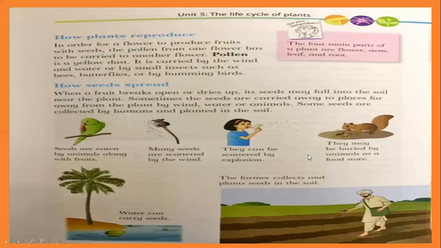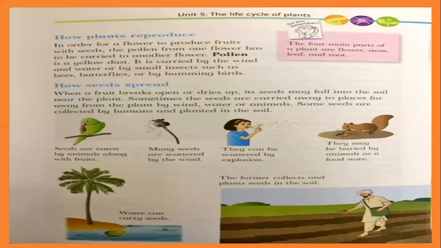But what happens when it goes into the soil? The seed starts germinating. Water can carry seeds. Look, the fruit goes into the water, then it goes somewhere else, and there another plant comes out. Sometimes the farmer collects and plants seeds in the soil. These are the different ways to spread the seeds.